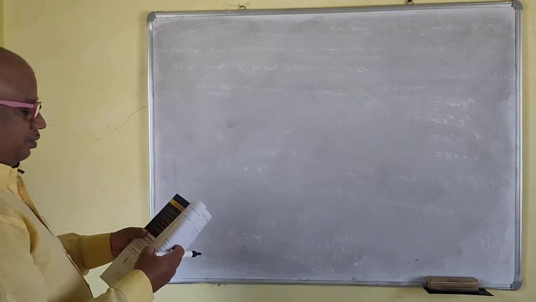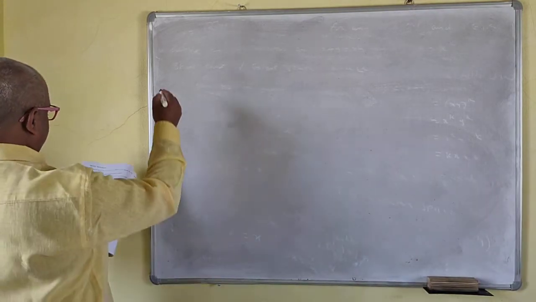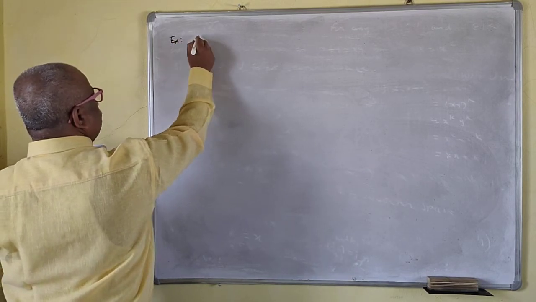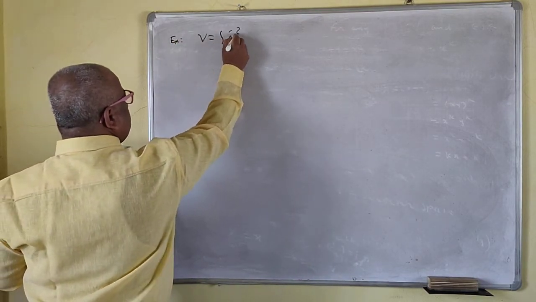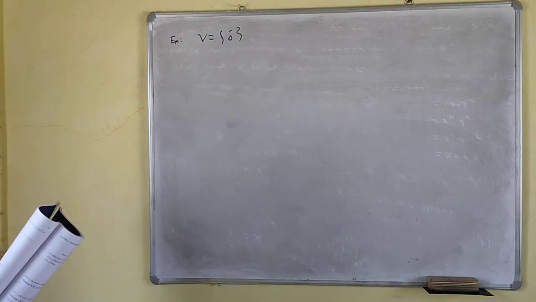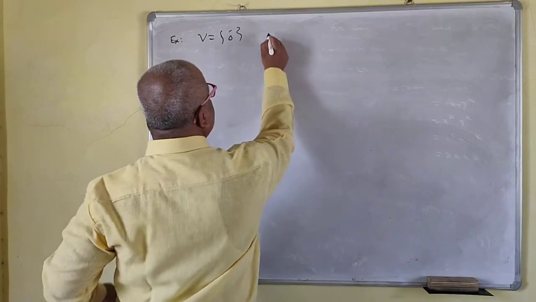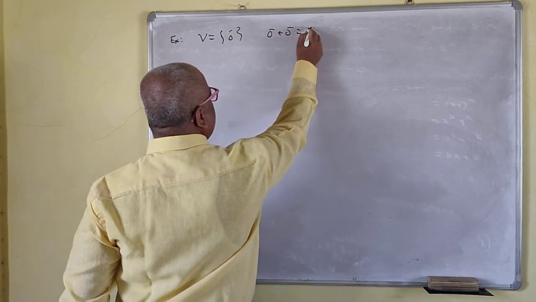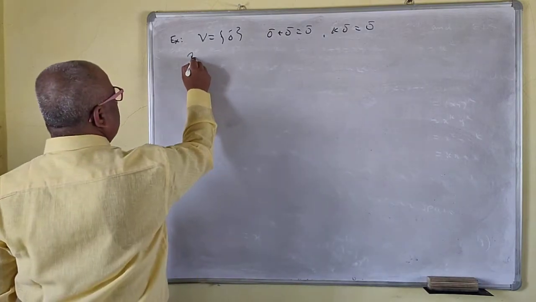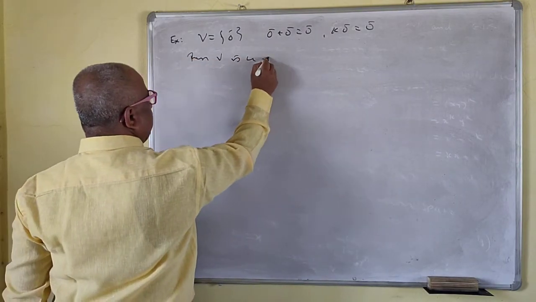We'll take one important example. Okay, so V is equal to the singleton 0 bar. If we define 0 bar plus 0 bar equal to 0 bar, and k into 0 bar is 0 bar, then V is a vector space.